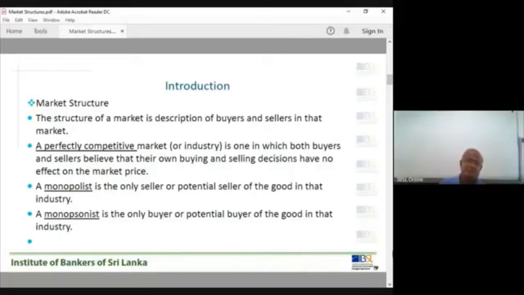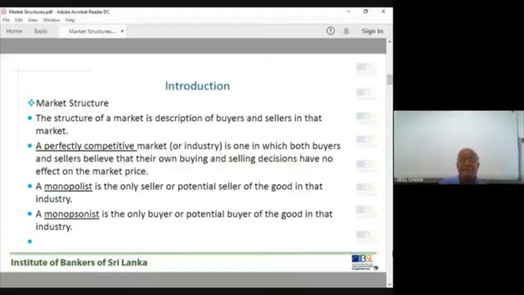One central bank. A monopsonist, another market structure, is the only buyer or potential buyer. Underline that. Earlier, potential seller of the product. Ceylon Tobacco is the seller of the cigarettes. Electricity board, the distribution of electricity.